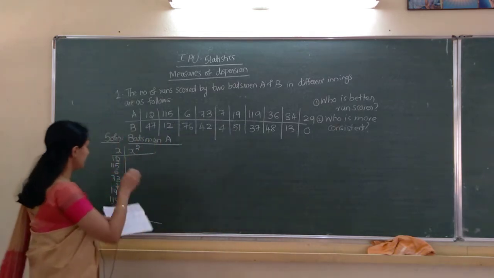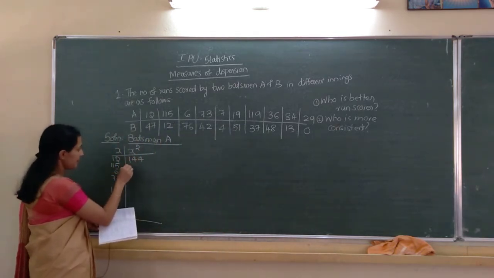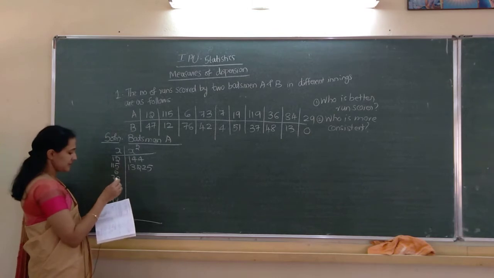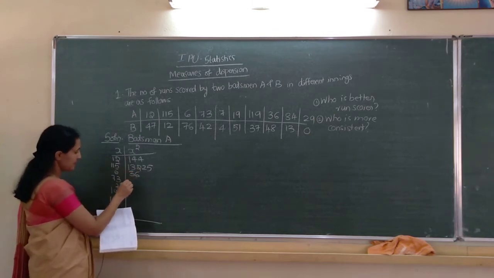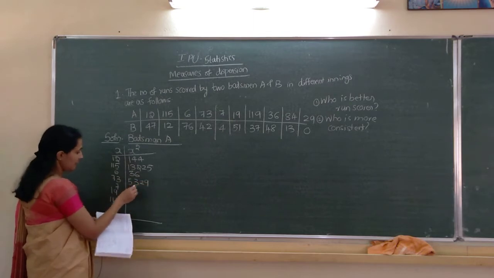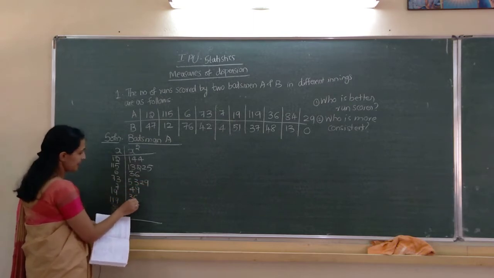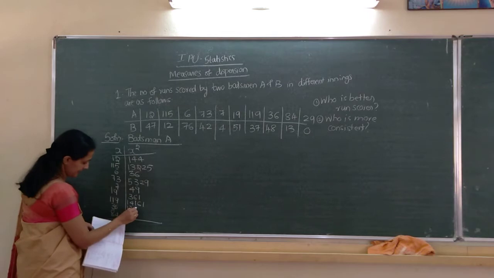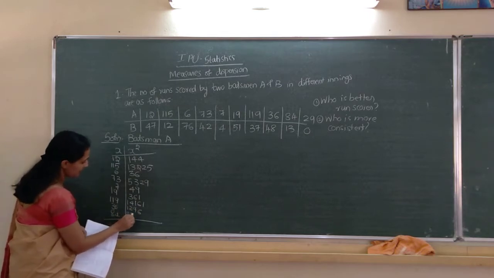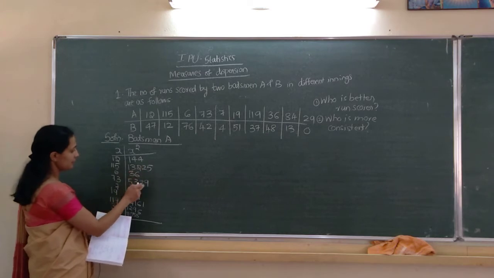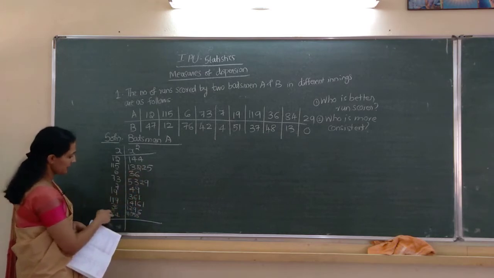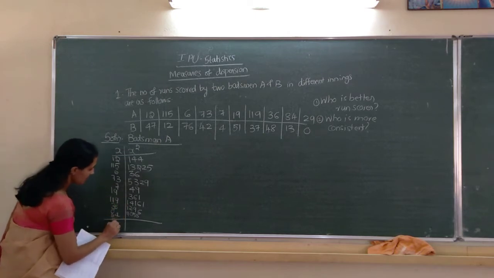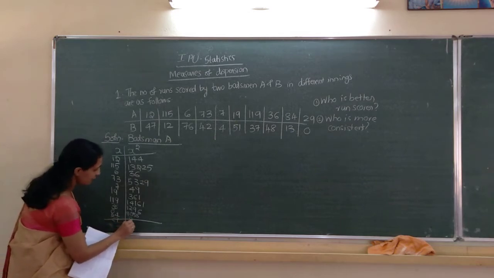So x square: 144, 13225, 36, 5329, 49, 361, 14161, 1296, 7056, and 29 squared is 841.